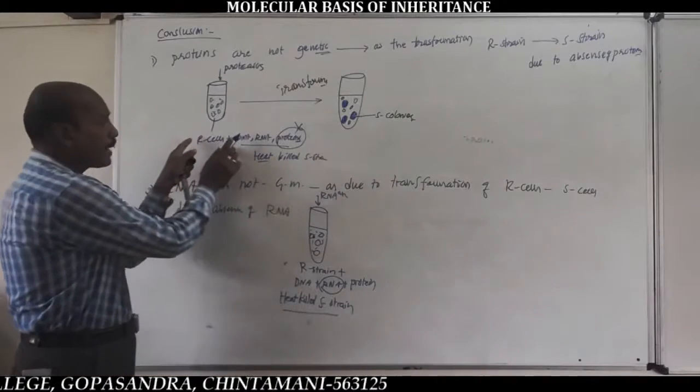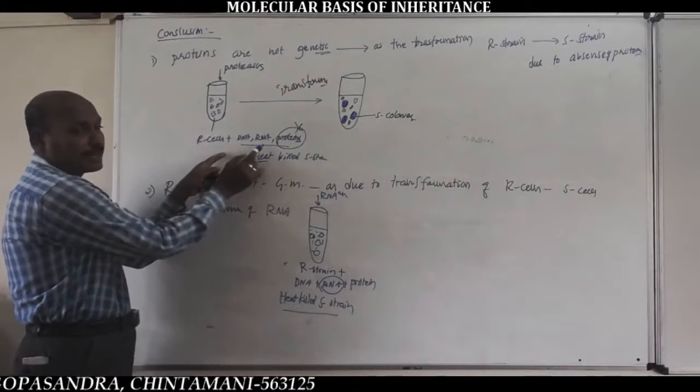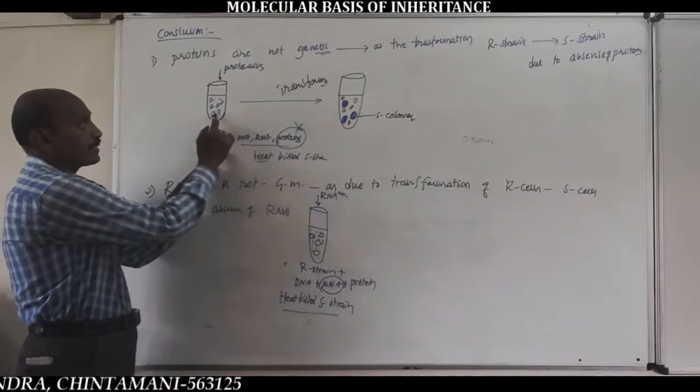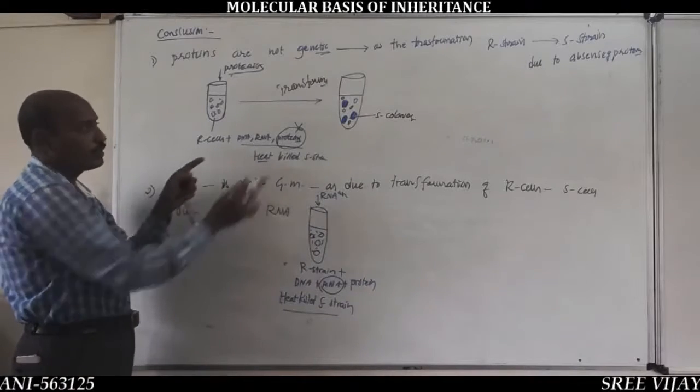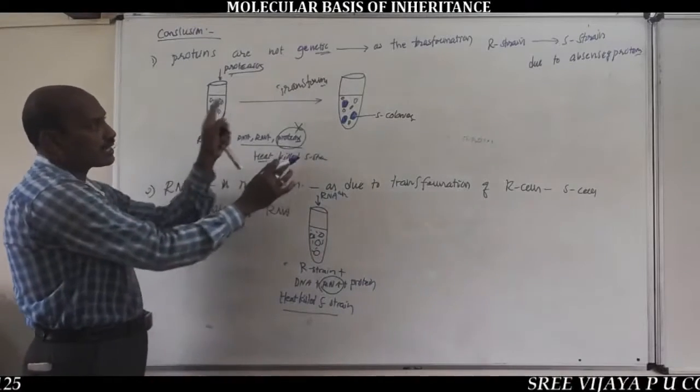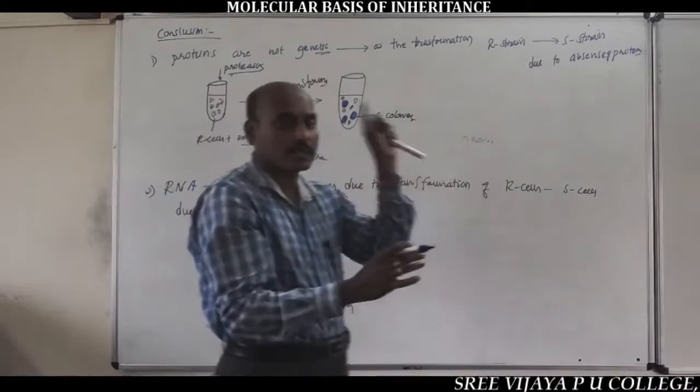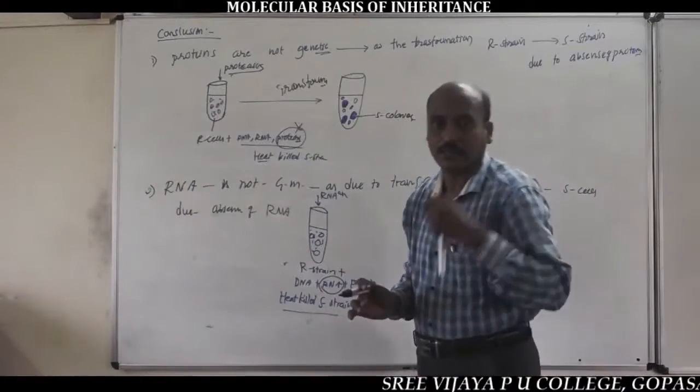In the previous step, RNA and DNA were present but proteins were absent, because protease destroys proteins. Even so, there is transformation, conversion of R strain cells into S strain cells.